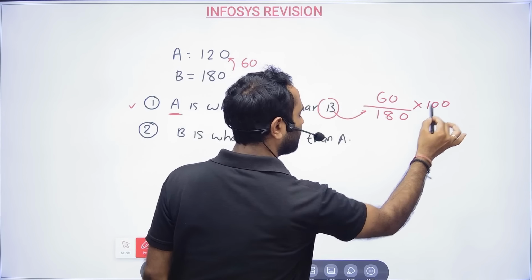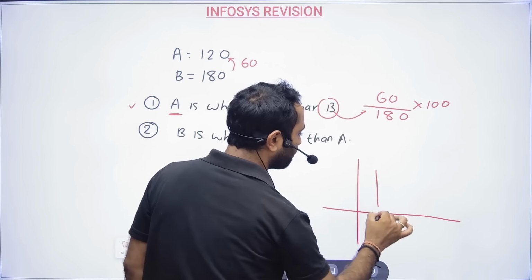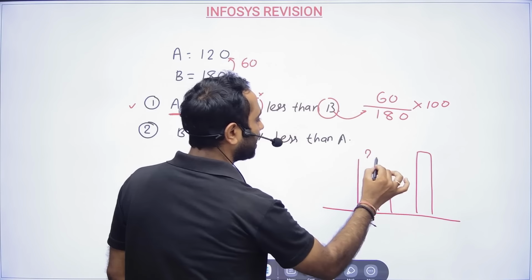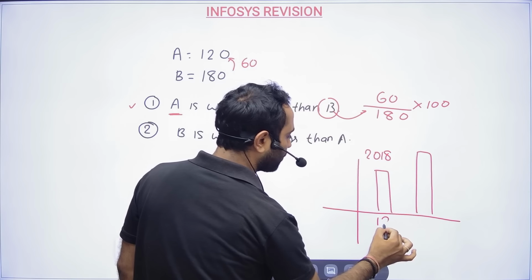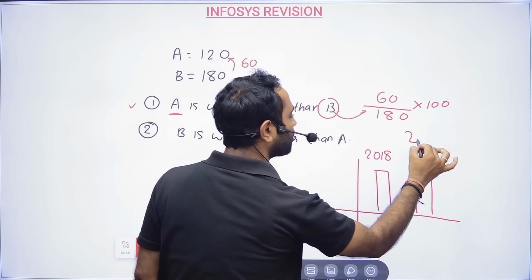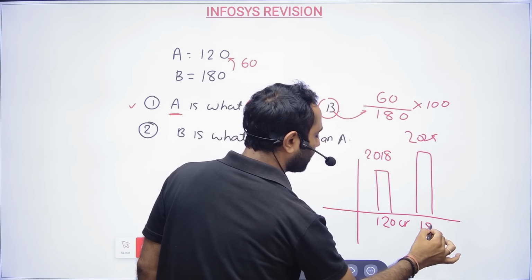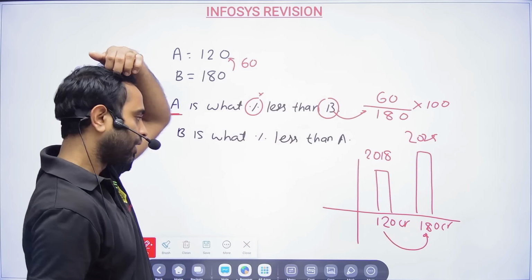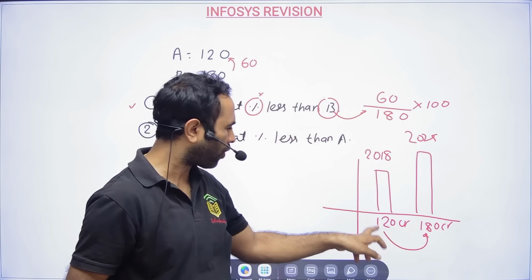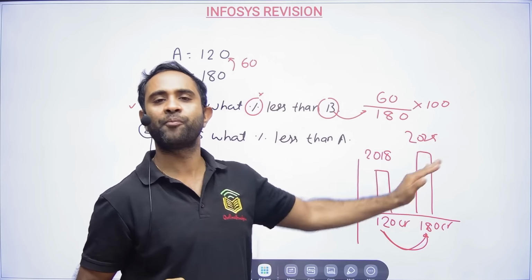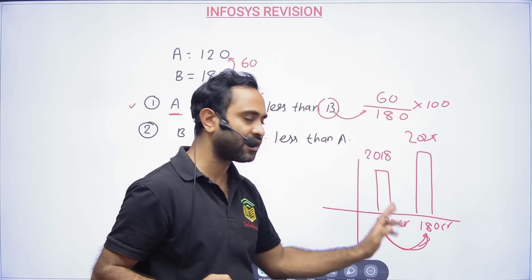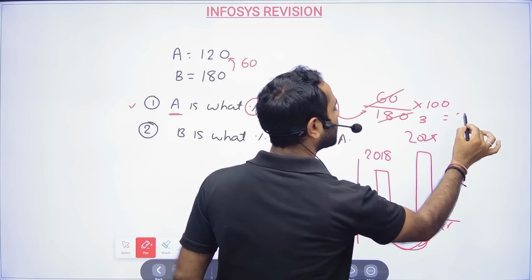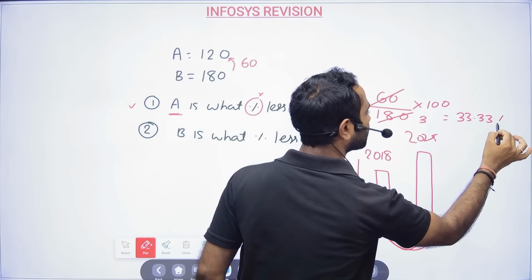Simple. Because when you solve Infosys problems, they will be giving you this kind of data interpretation. They will tell you in 2018 the value was 120 crore, and in 2025 the value is 180 crore. Now they will tell you the production of iron, the production of gold, whatever, in 2018 is how much percentage less than the production in 2025. So this is the same question I am doing. 60 by 180, and this will be 33.33 percent.